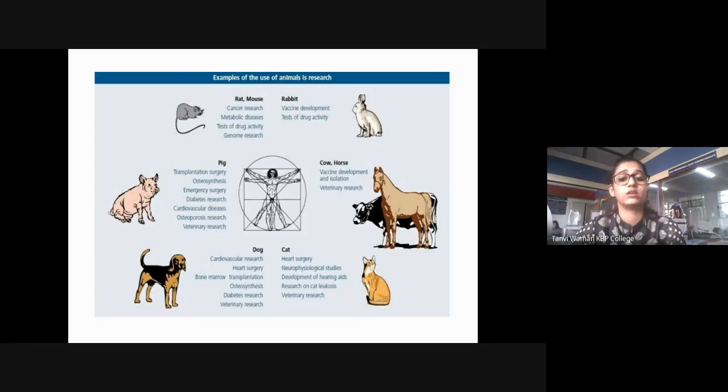Then cat undergoes heart surgery, neurophysical studies, physiological studies, development of hearing aids, research on cat leukocytes, and veterinary research. Dogs for cardiovascular research, heart surgery, bone marrow transplantation, osteosynthesis, diabetes, and veterinary research. Pig transplantation surgery, osteosynthesis, emergency surgery, diabetes research, cardiovascular diseases, osteoporosis, and veterinary research.